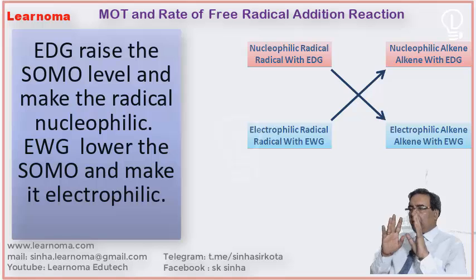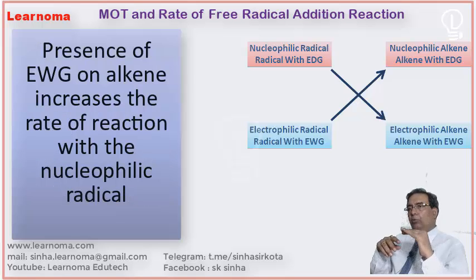Till now I have discussed 3 points. Point number 1, energy of SOMO is in between energy of LUMO and energy of HOMO. Point number 2, presence of electron withdrawing group decreases the energy of SOMO, and presence of electron donating group increases the energy of SOMO.